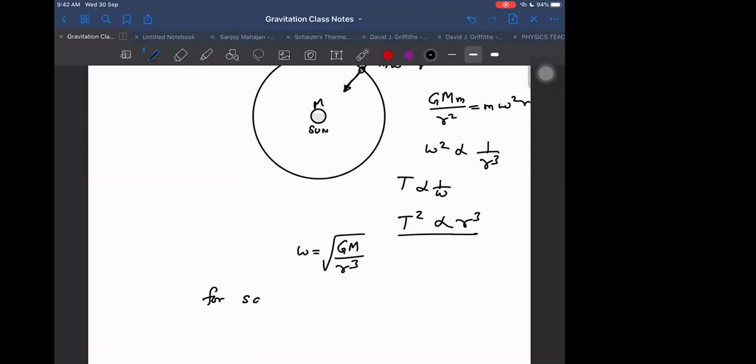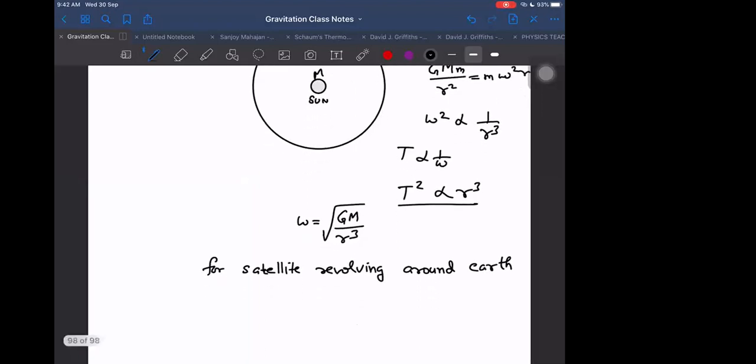For a satellite revolving around Earth, I can just write it as GR square upon R cube.